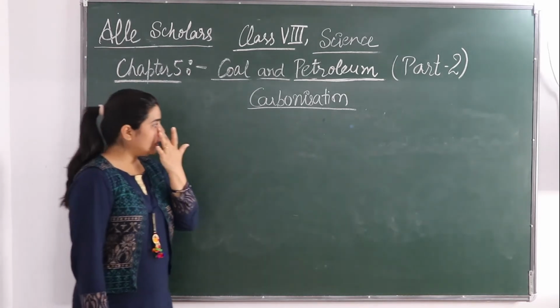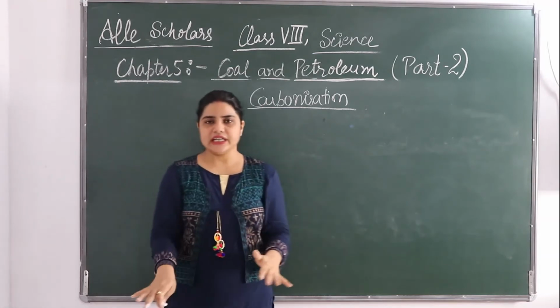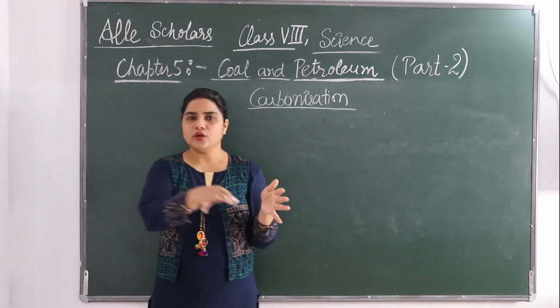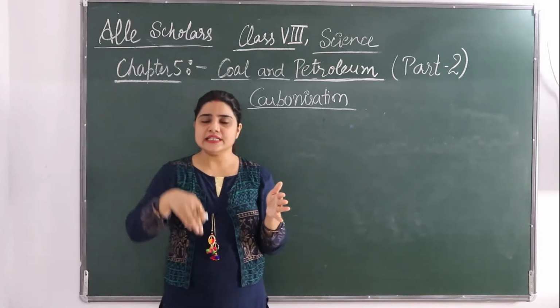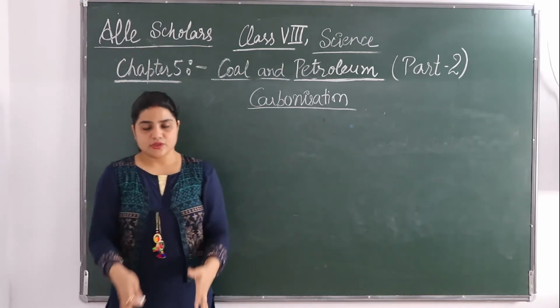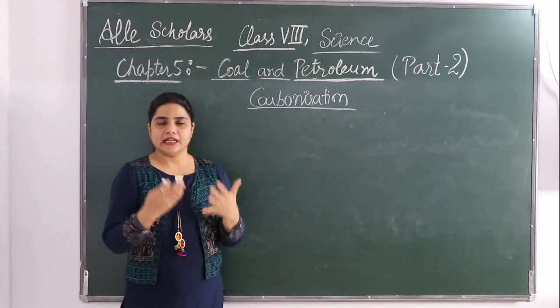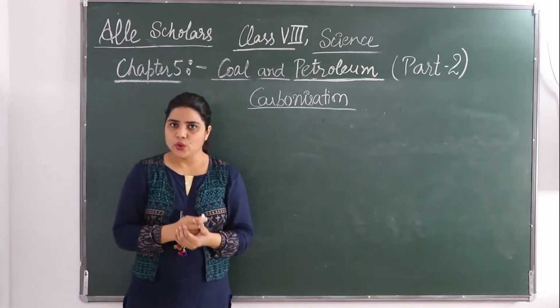As I have already told how coal is formed, these forests got shrunk into the soil, the layers of soil got more and more, and the forests got deeper and deeper. They have gone so deep that at high temperature and pressure these plants have been converted into coal.